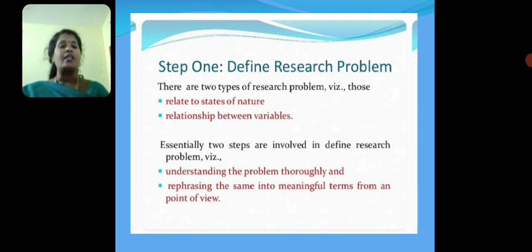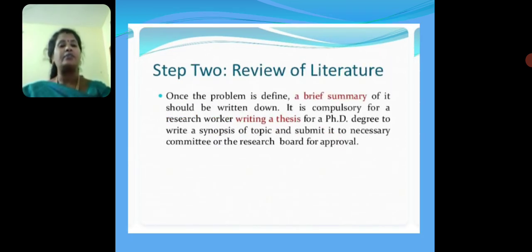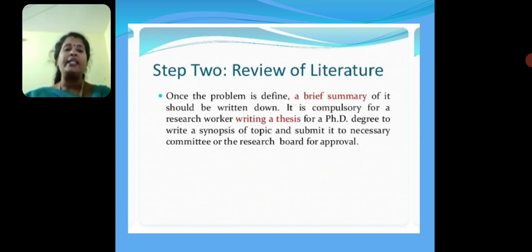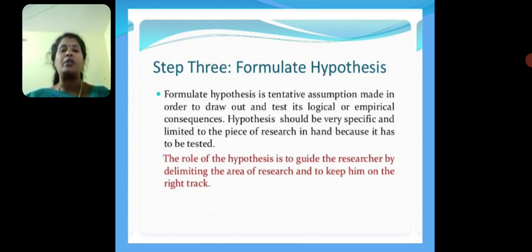Second one, review of literature. A literature review is an assessment of a body of research that addresses a research question. Once a problem is defined, a brief summary of it should be written down. It is compulsory for a research worker writing a thesis for a PhD degree to write a synopsis of the topic and submit it to the necessary committee or the research board for approval.